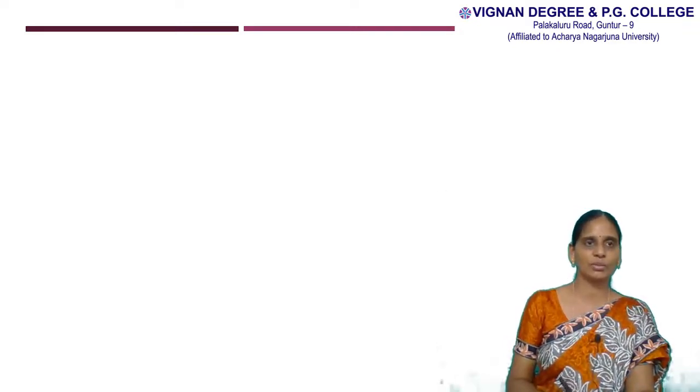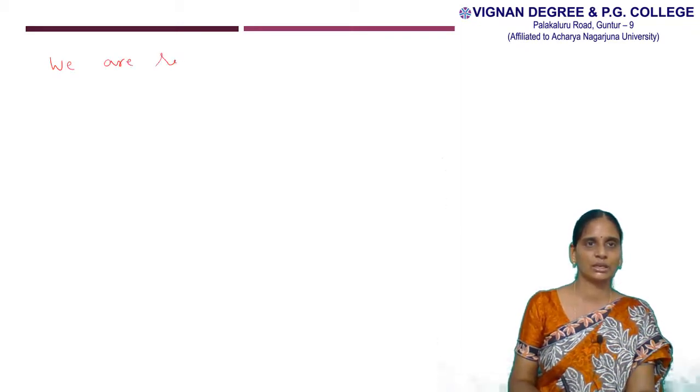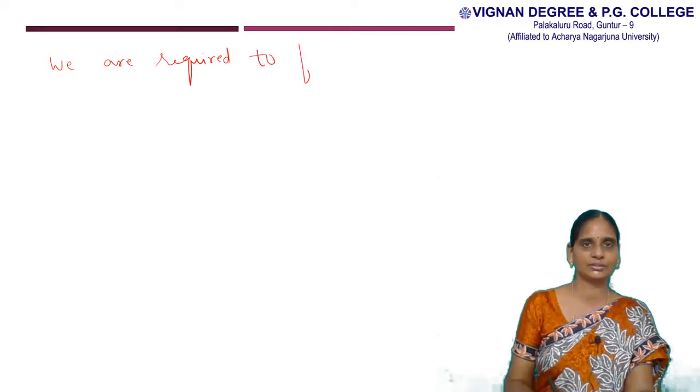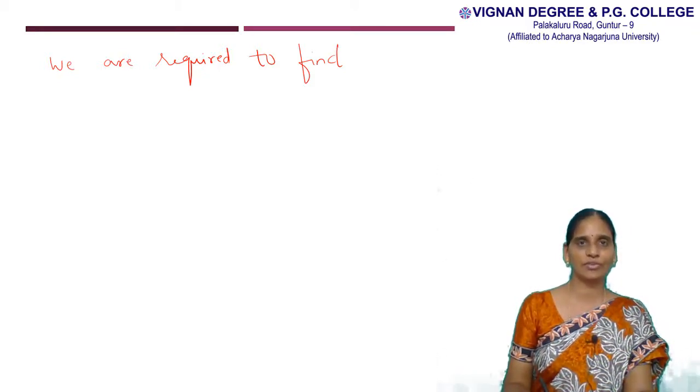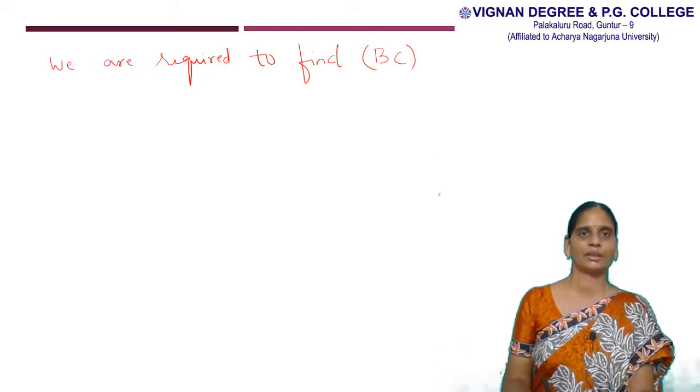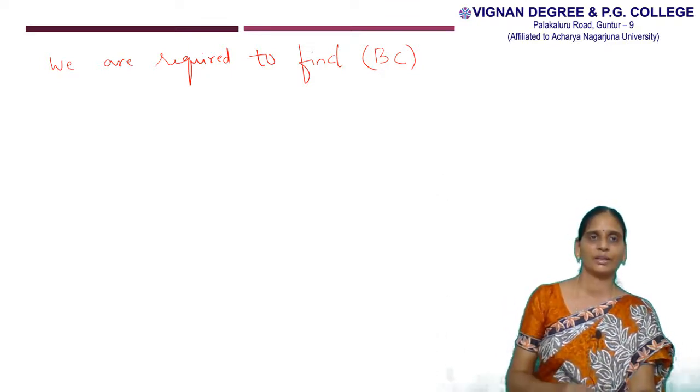So now we are required to find wage earners who are 45 years of age or over. So we are required to find frequency of BC. We have to find out frequency of BC.